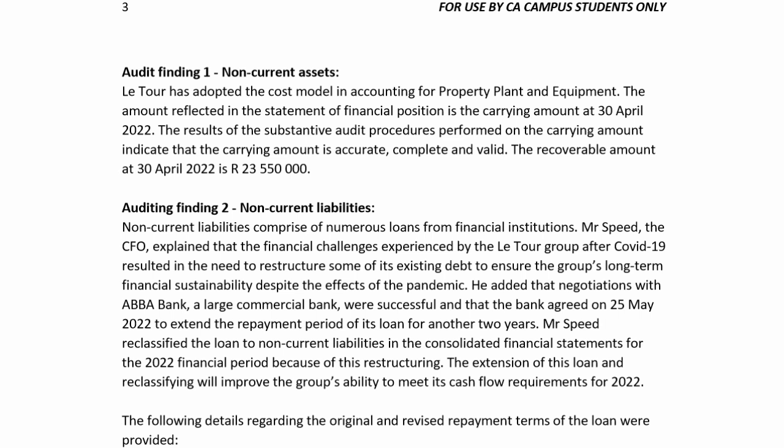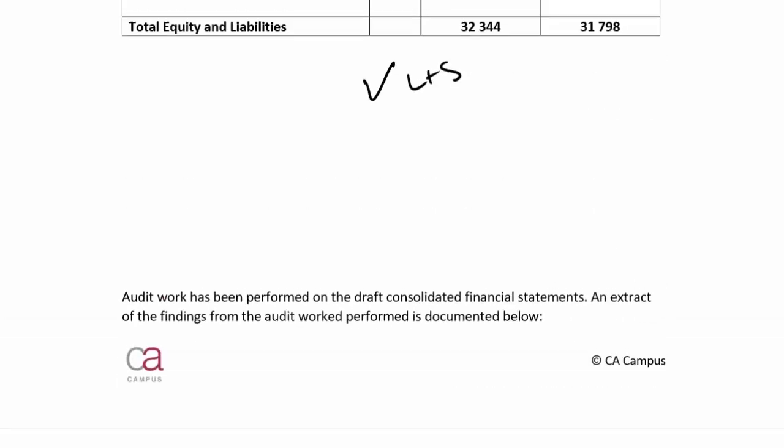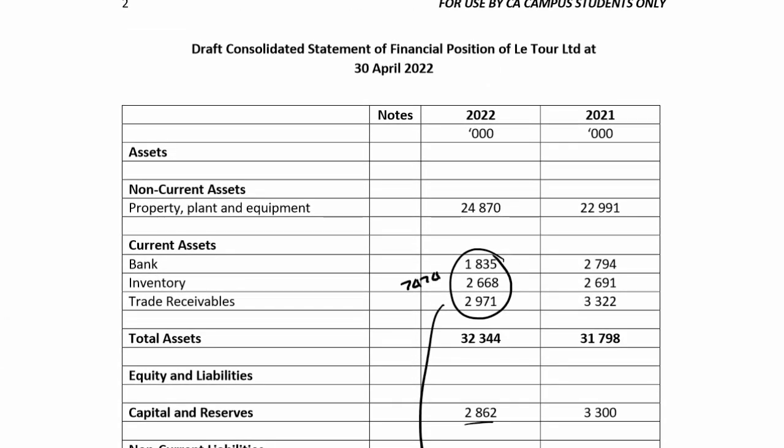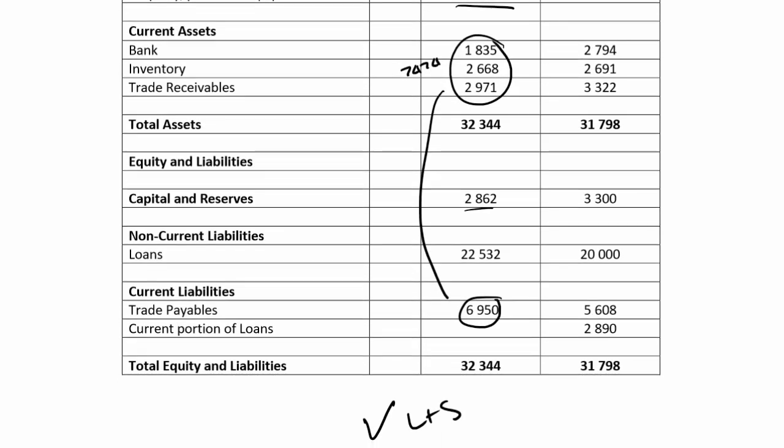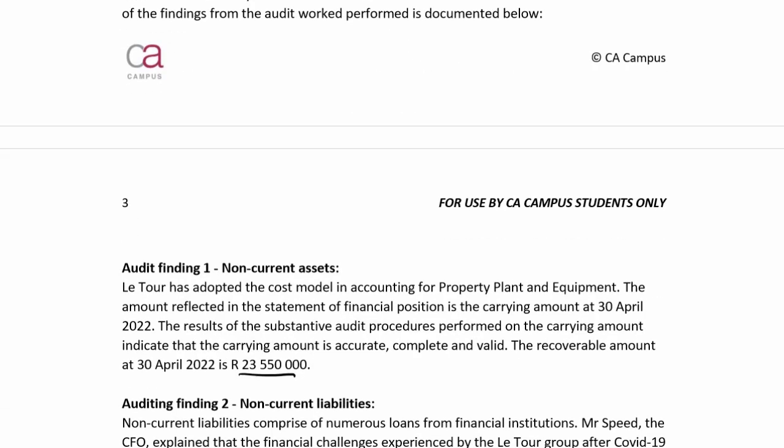The recoverable amount at 30 April 2022 is 23,550,000. So I'll just go and do a comparison here. Why have they told me that? Property, plant and equipment at carrying amount is 24,870,000. So what they have not done is impaired.